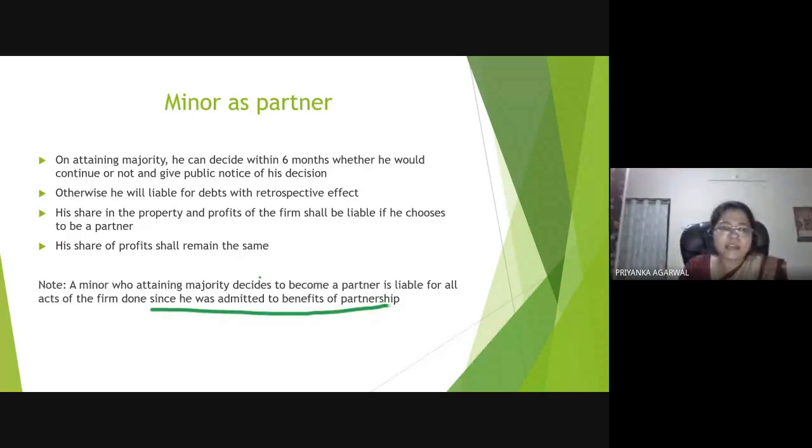But after becoming a major, if he has not given a public notice, then also he will be constituted a partner by that itself. So that decision has to be communicated.